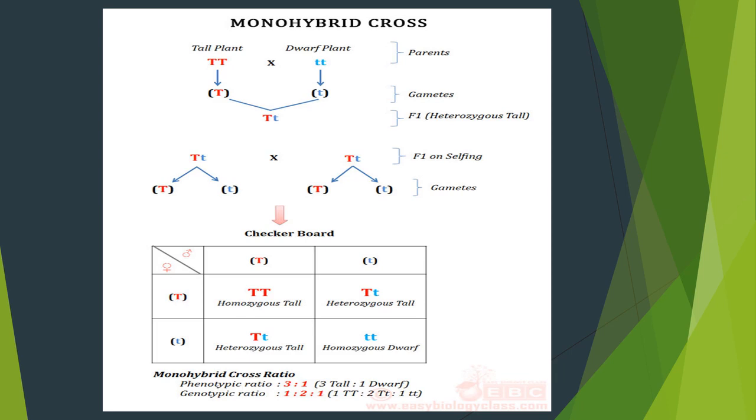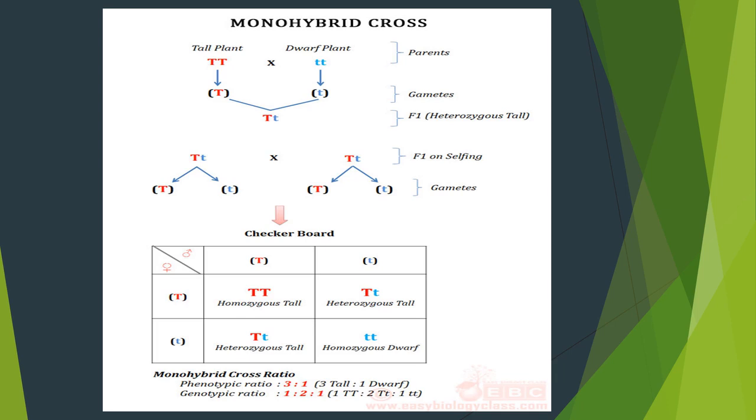So here you can see a beautiful concept of how the tall character is going to be expressed and how the dwarf character is going to be expressed. If the tall character is going to be expressed, the allele may be of homozygous or heterozygous condition. In both conditions, only the tall character is going to be expressed. Dwarf character is never expressed in heterozygous condition. Children, understood?